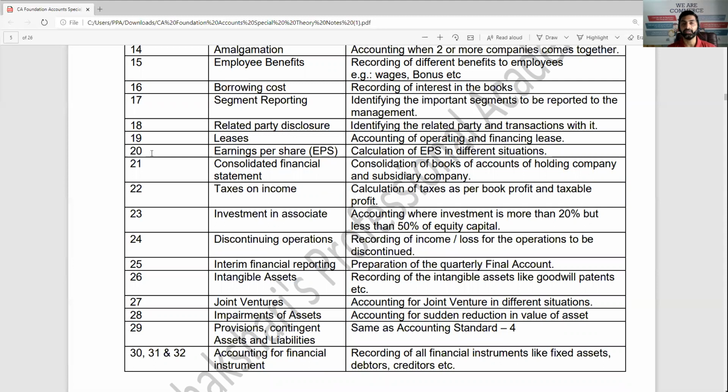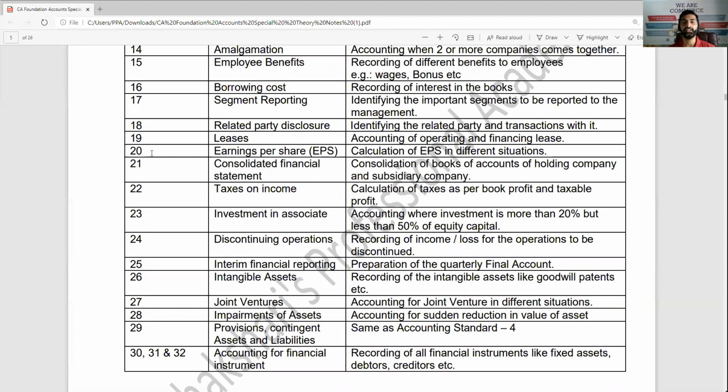AS21 consolidated financial statement, that means when the holding company has some subsidiary companies, how to consolidate, how to merge their books of accounts, AS number 21. AS22 taxes on income, when you pay the tax on your income, when you make the provision, and sometimes you have to pay extra tax, which you will understand at intermediate level how to record taxes on income.